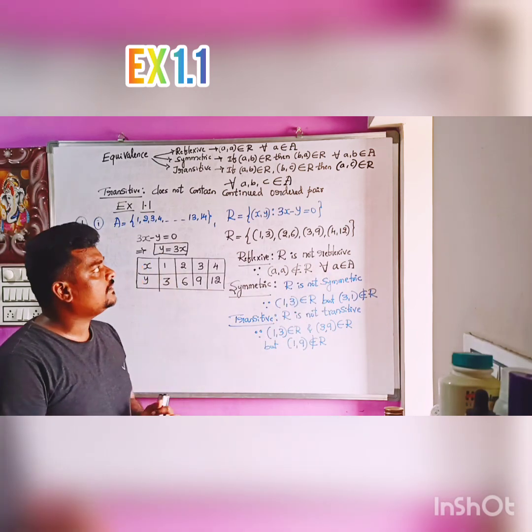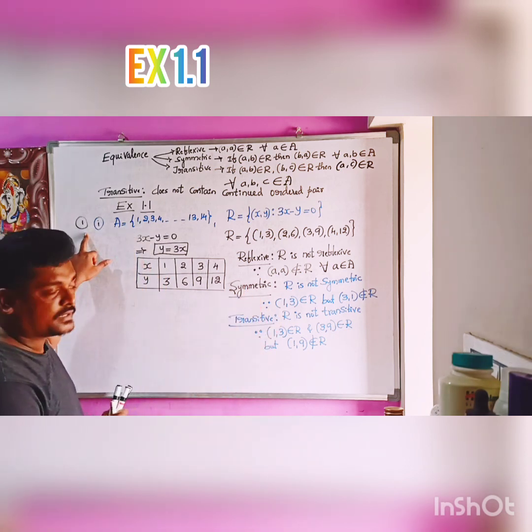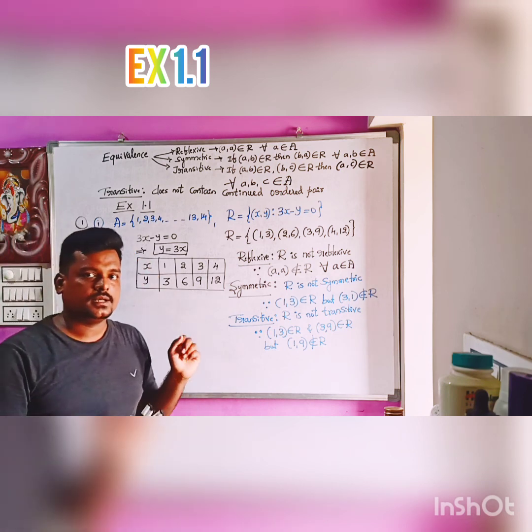This completes the first problem of the first exercise.